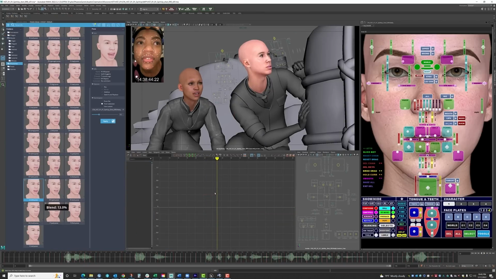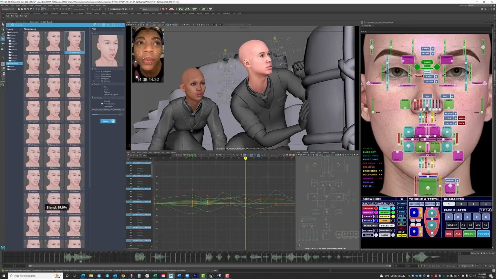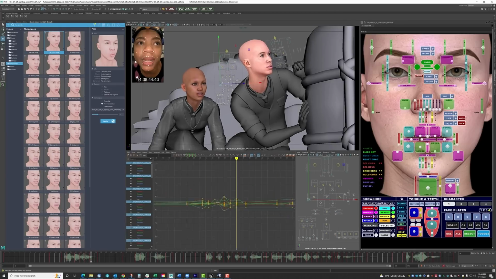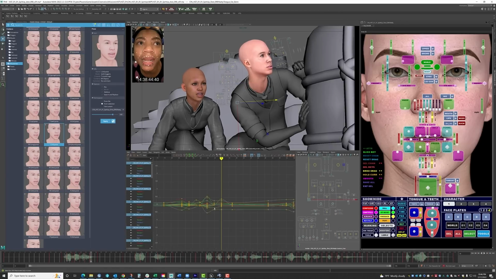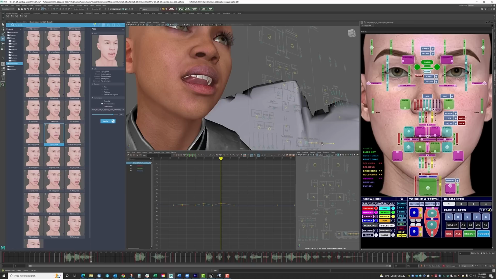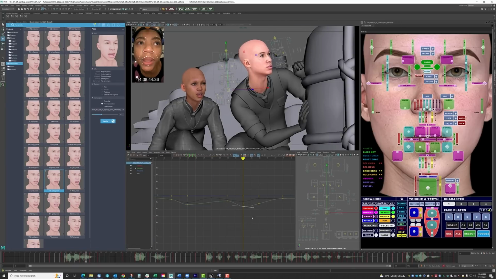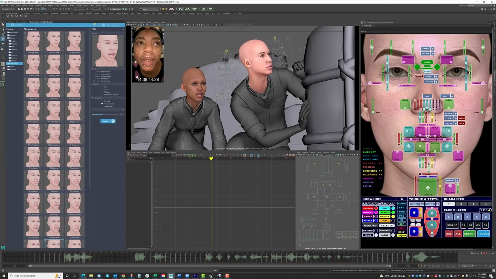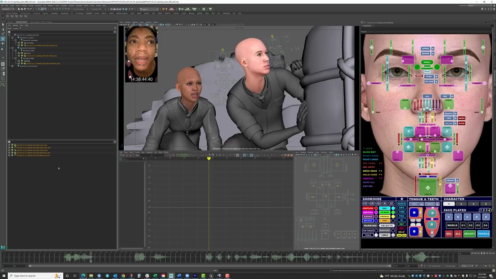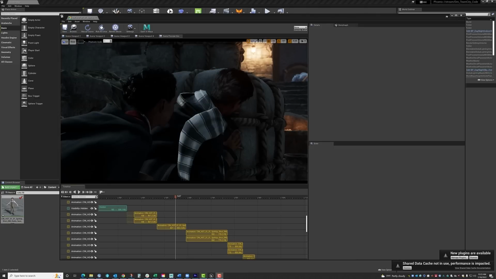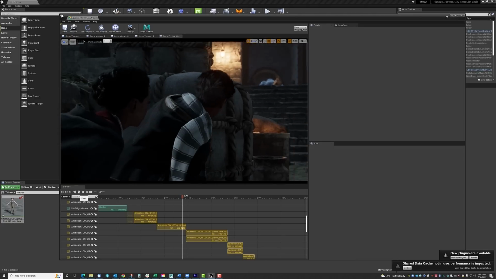From there, it's just a matter of polishing the controls to make the character appear to convincingly be speaking their lines and conveying the emotion of the scene. Once it's at a point where an animator wants their work to be reviewed, the Subscene Editor is used to export that animation, where it's loaded into the file which plays that sequence in Unreal, which will then be rendered, then reviewed by the stakeholders for approval.